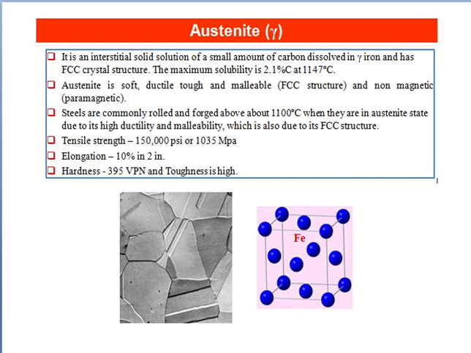Steels are commonly rolled and forged at about 1100 degrees Celsius when they are in austenite state due to its high ductility and malleability, which is also due to its face-centered cubic structure. Tensile strength is 150,000 psi or 1035 megapascal. Elongation is 10% in 2 inch. Hardness is 395 Vickers pyramid number, and toughness is very high. This is FCC structure, face-centered cubic structure.